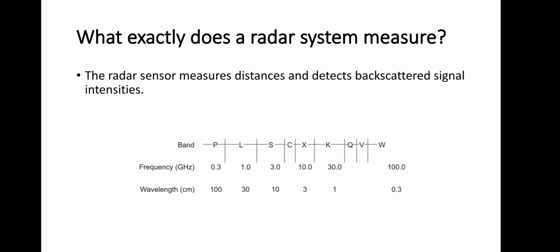In radar system descriptions, you will come across the following abbreviations. HH stands for horizontal transmission and horizontal reception. VV stands for vertical transmission, vertical reception. HV stands for horizontal transmission and vertical reception, and VH stands for vertical transmission and horizontal reception. It should be noted that the first term, either it is HH, VV, HV, or VH, stands for transmission and the second term stands for reception. Okay.